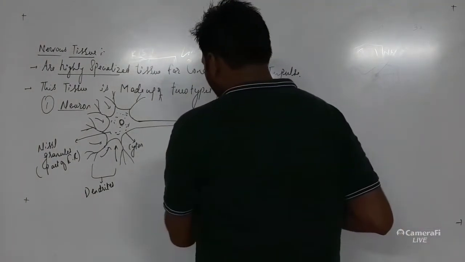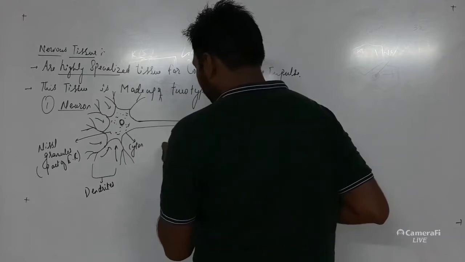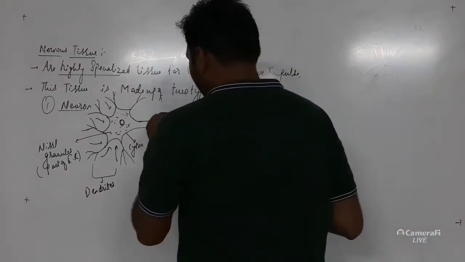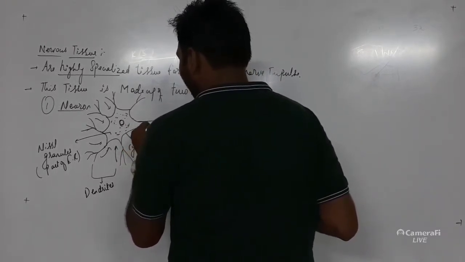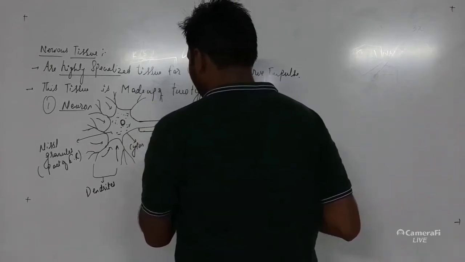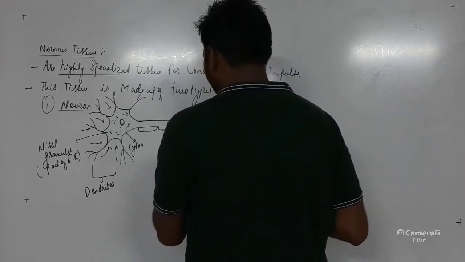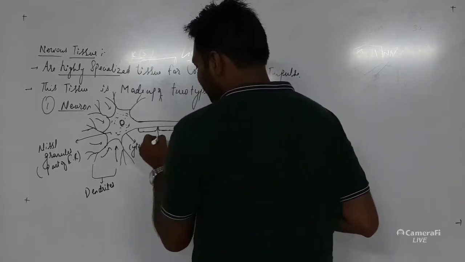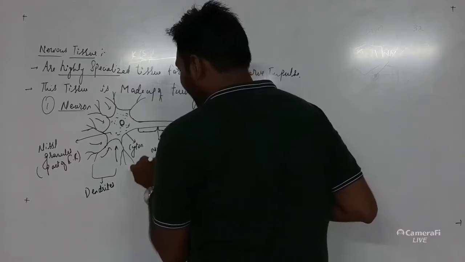The long structure is referred to as the axon. The axon consists of the myelin sheath, which is arranged in such a way that it forms a depression in between the myelin sheath, and this place is referred to as the node of Ranvier.